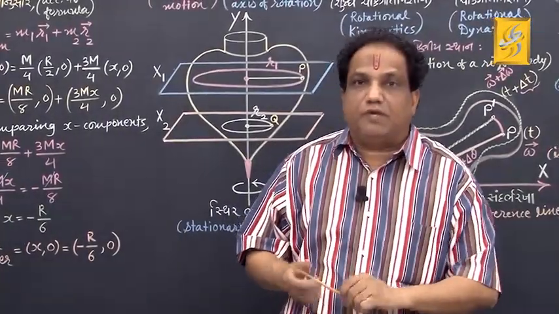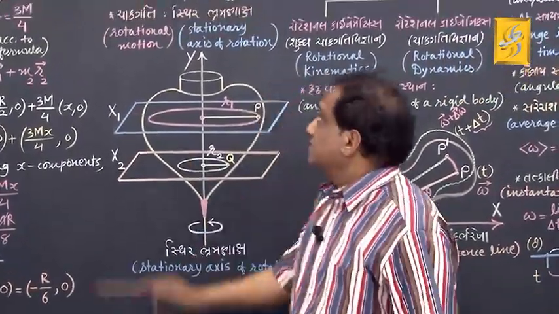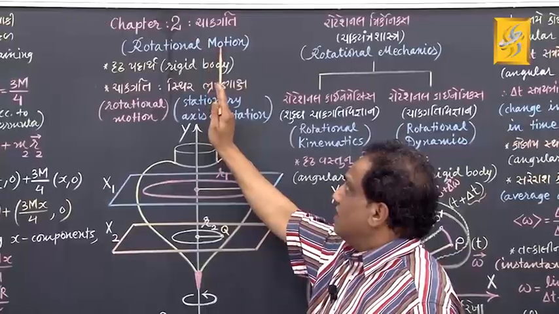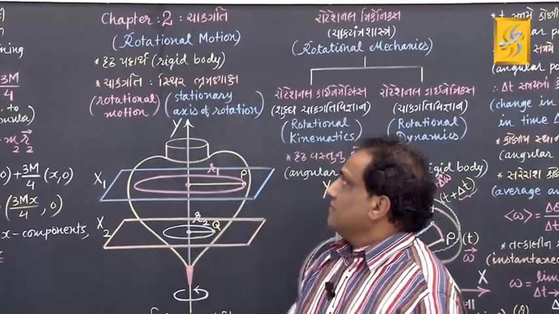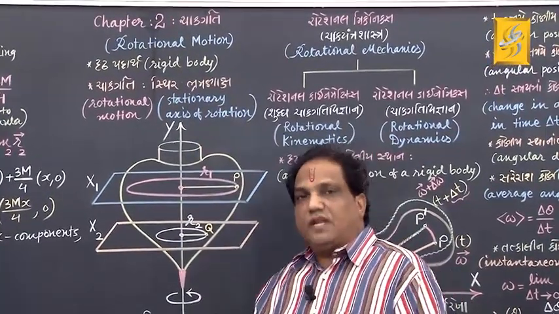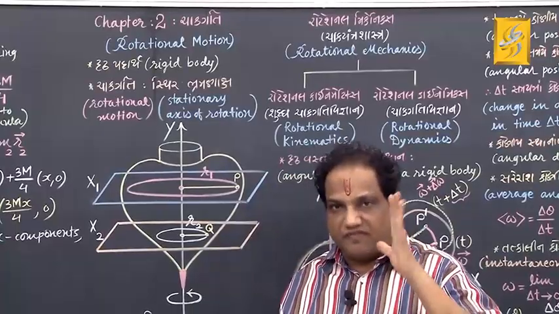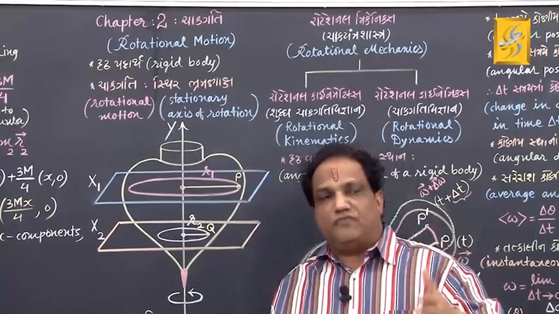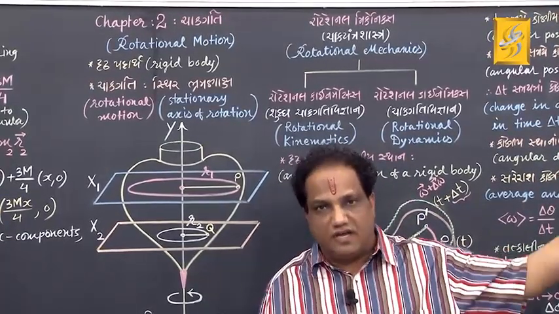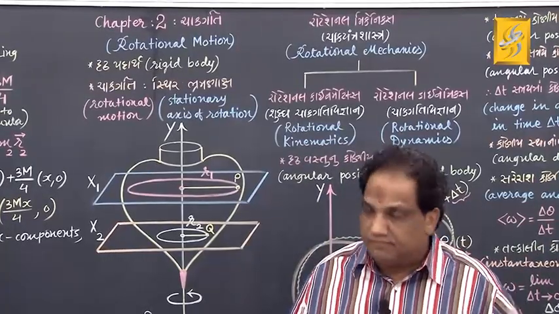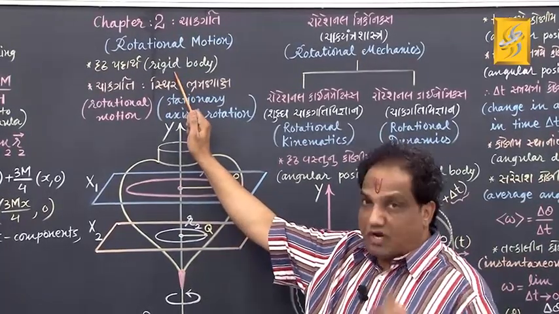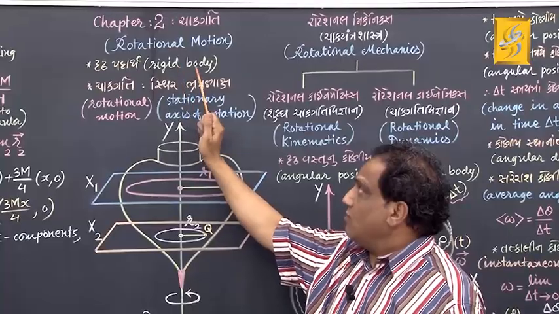Let us begin with chapter number 2. It is about rotational motion. First of all, let us introduce one specific body about which we are going to refer again and again in the entire chapter. That body is rigid body.